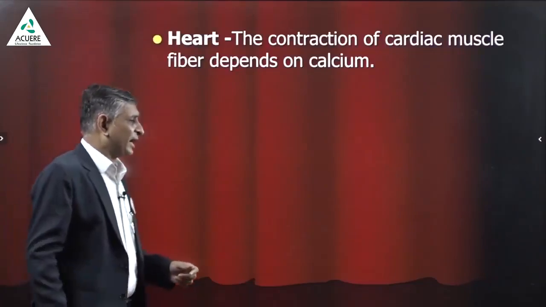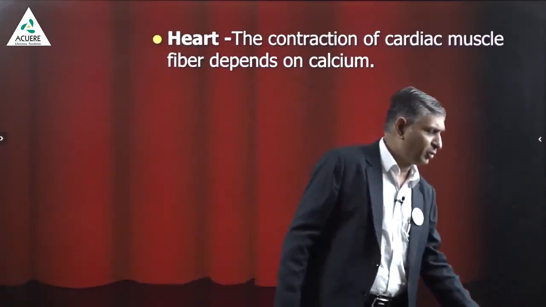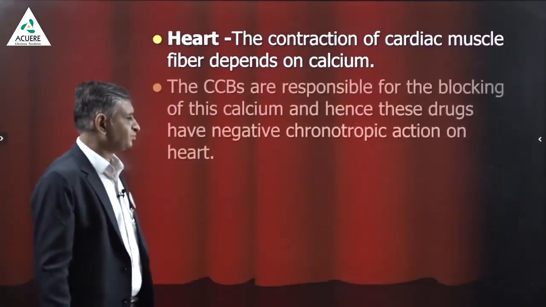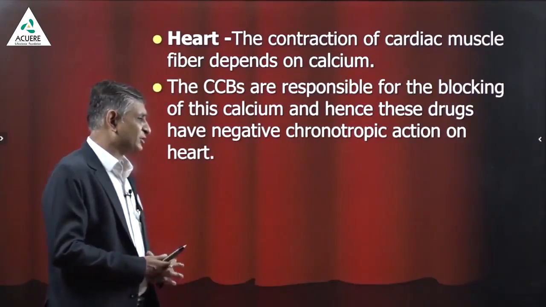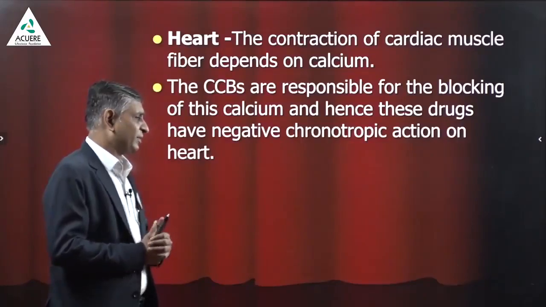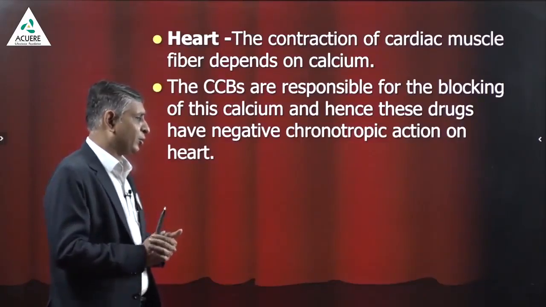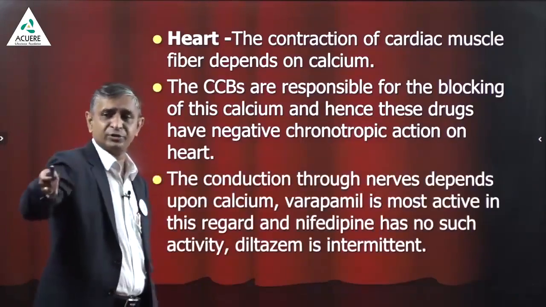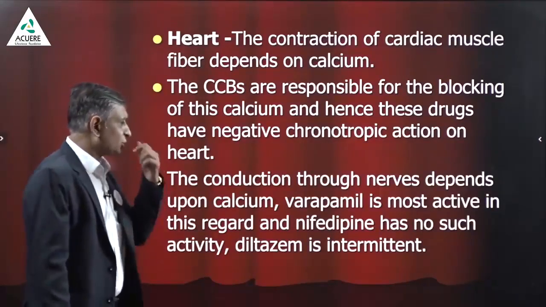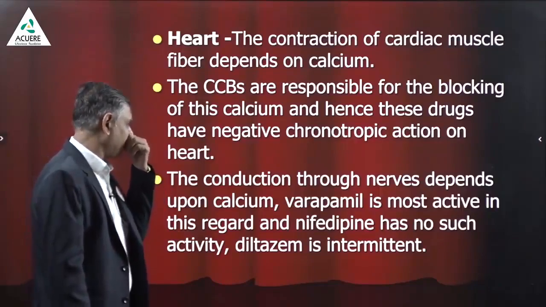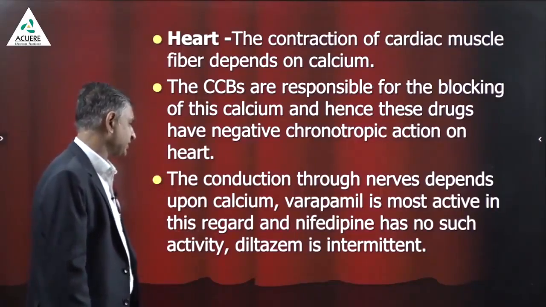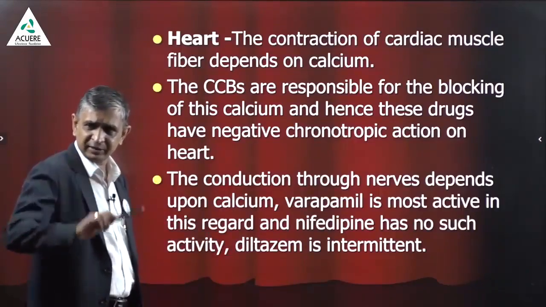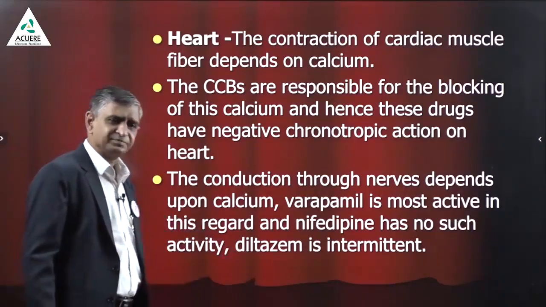The contraction of the cardiac muscle fiber depends upon calcium. Again, the actin myosin chain requires calcium. Calcium channel blockers block the calcium, and hence the drugs have a negative chronotropic action on the heart. Force of contraction of the heart also reduces. The conduction through the nerves depends upon calcium. Verapamil is most active in this regard. Nifedipine has no such action. And diltiazem is intermediate.